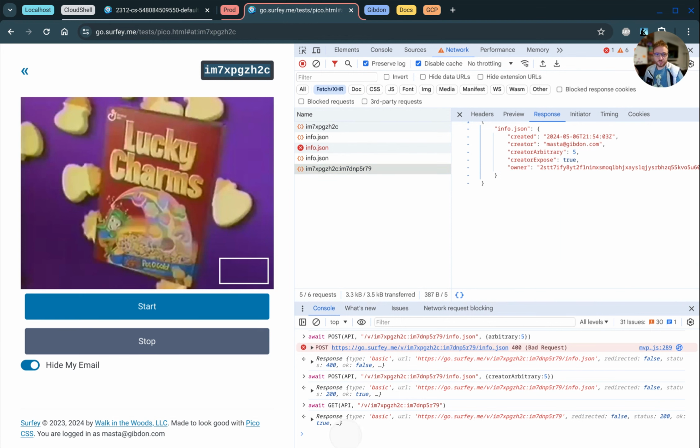It used to, if you post, you can post to the info JSON to actually change the information about a video. And if you're the creator, all keys must be prefixed with creator. And if you're the owner, you can pretty much change any key except for reserved keys. Reserved keys will have stuff to do with your actual subscription with the product and things like that. But there you have it.